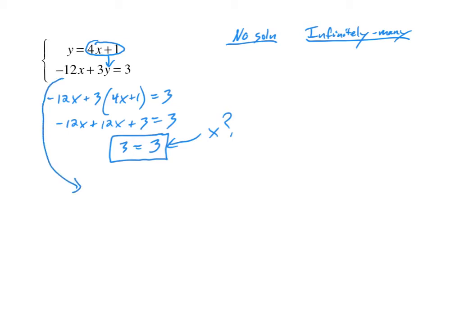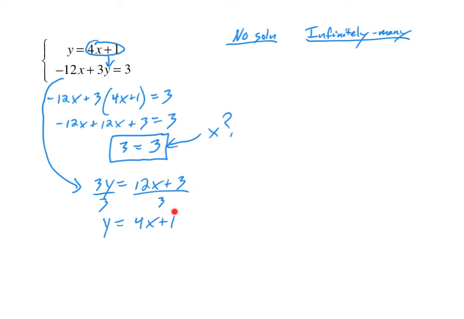Well, the top equation, y equals 4x plus 1, is already in y equals mx plus b form. So let's put this one in y equals mx plus b form. First thing we need to do is add 12x to both sides to get rid of that negative 12x. That would give us 3y equals 12x plus 3. And then we need to divide both sides by 3. Don't forget that this 3 over here would divide into the 12x and into the 3. This would give us y equals 4x plus 1.